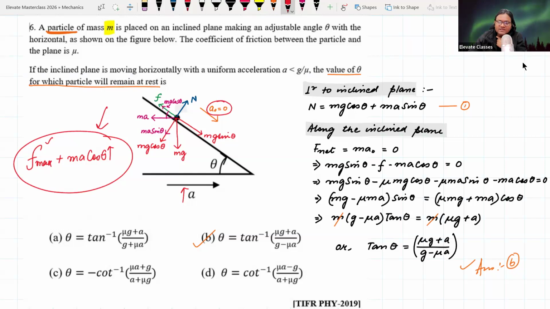In that process, I guess, but here the acceleration is constant.